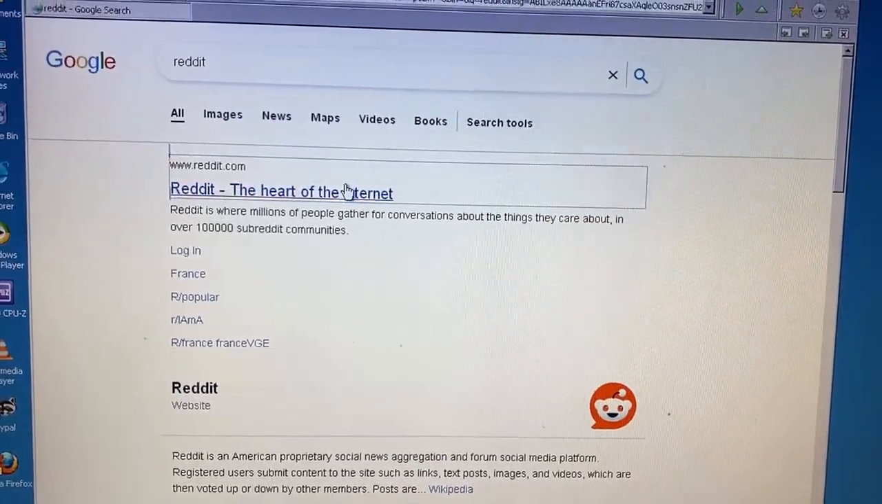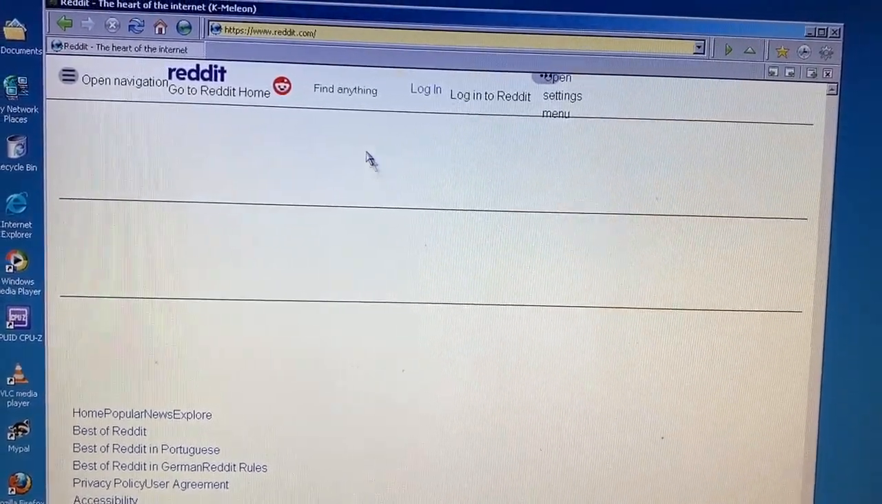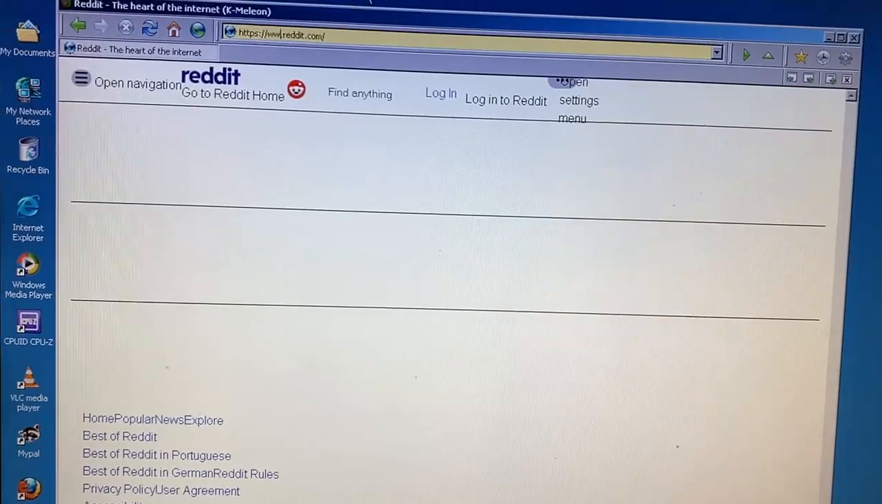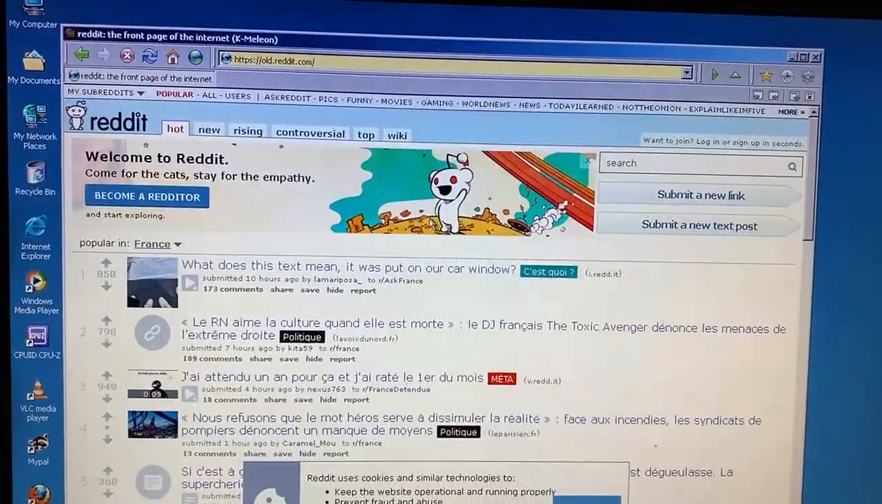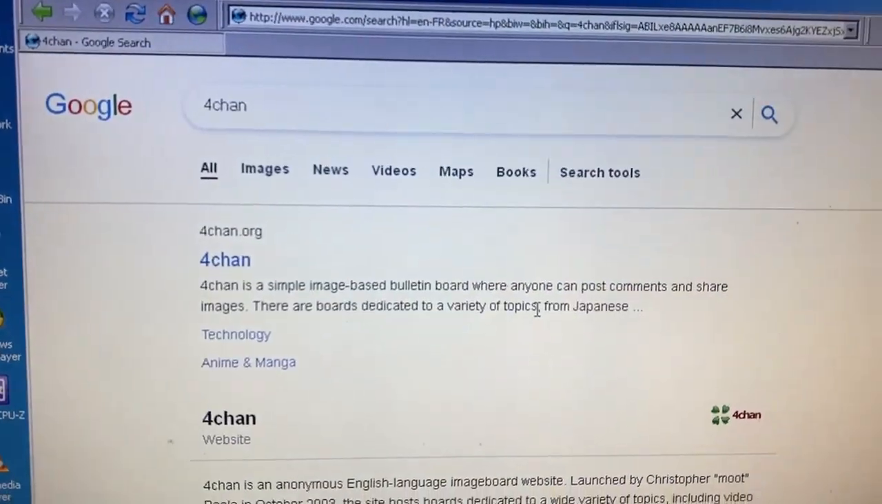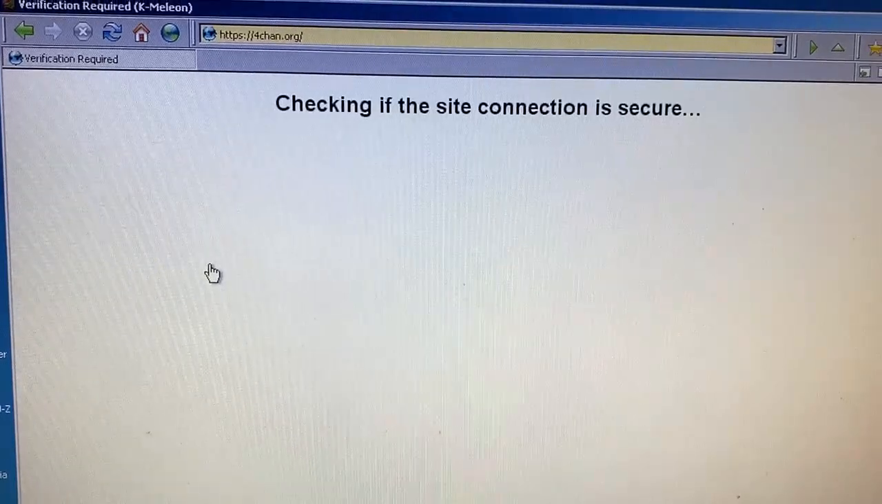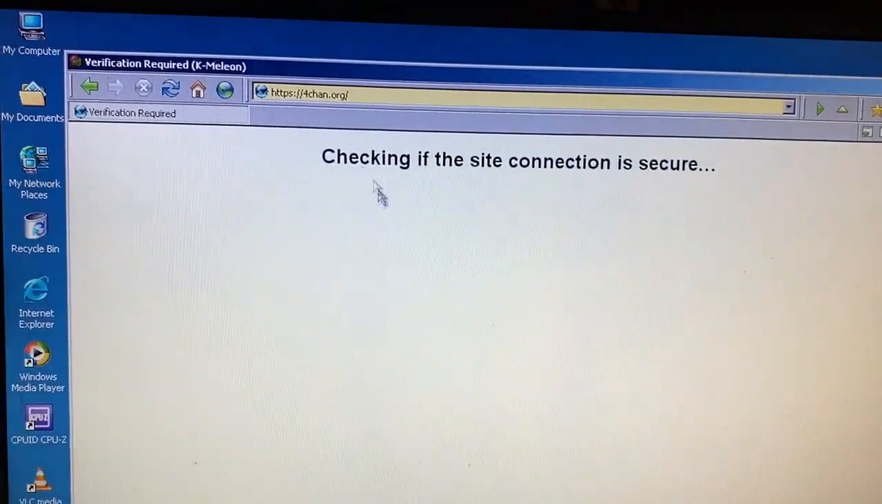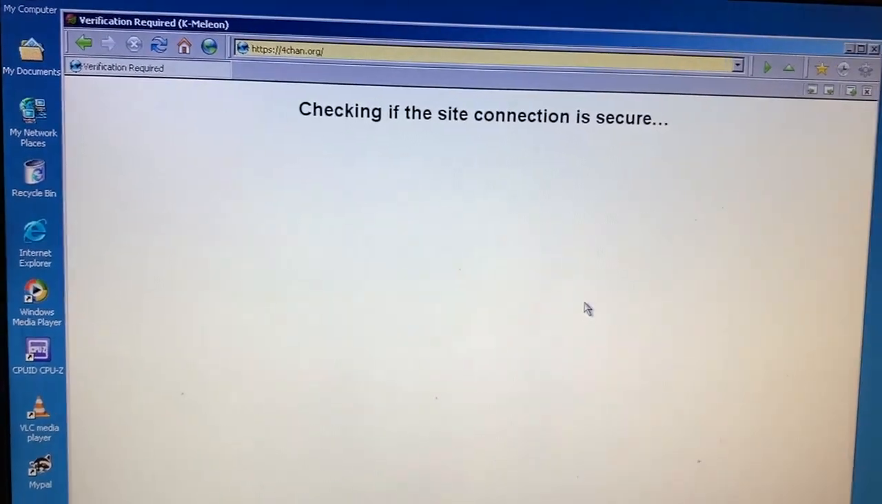Like, how about Reddit? Okay, so Reddit tries its best to load, but this is the end result. Well, this is why you always use the old Reddit. Oh wow, it actually works. Okay. Actually, that reminds me, 4chan. 4chan is one of those sites that also works on old browsers as well, except it doesn't because it's trying to check if the site connection is secure, but it can't. It just doesn't work.